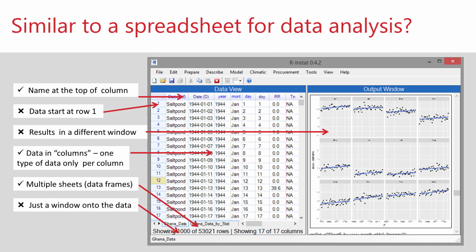The first row in R-Instat contains the name of each column. Then the data start in row 1. We prefer that to a spreadsheet where the data usually start in row 2. A big difference, as you can see in the figure, is that like most statistics packages, R-Instat displays its results in a separate output window.